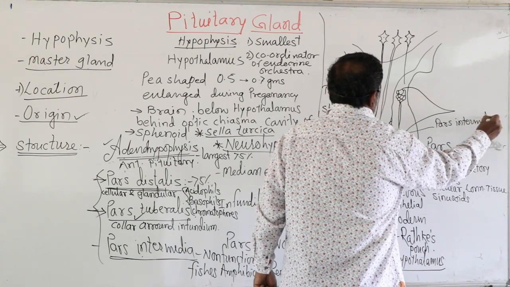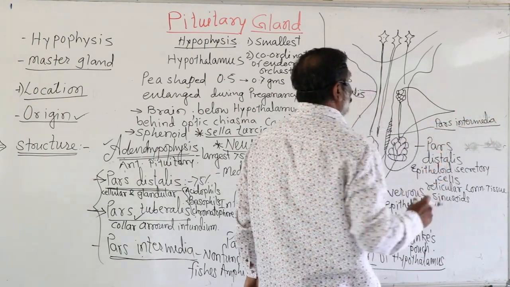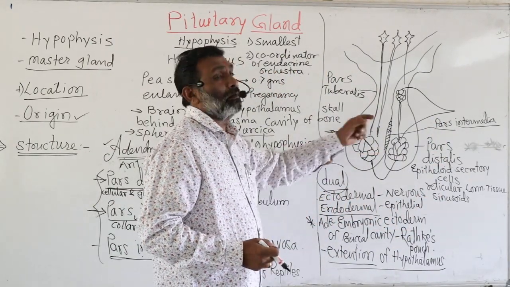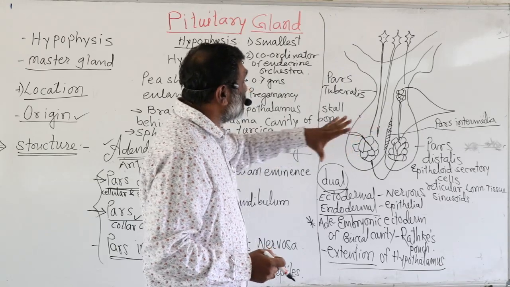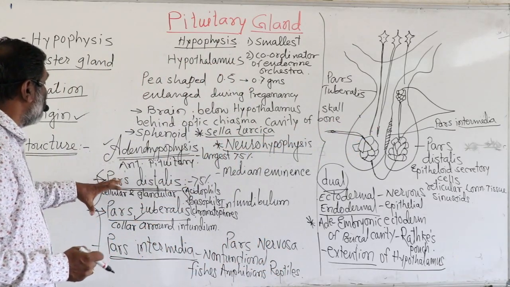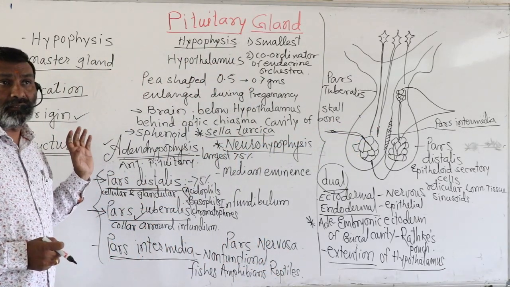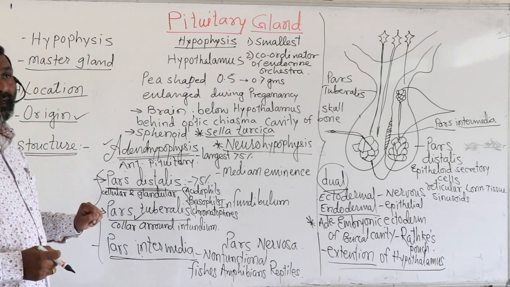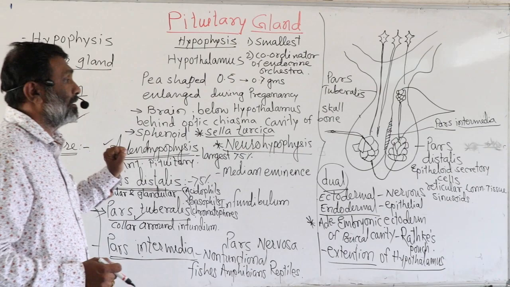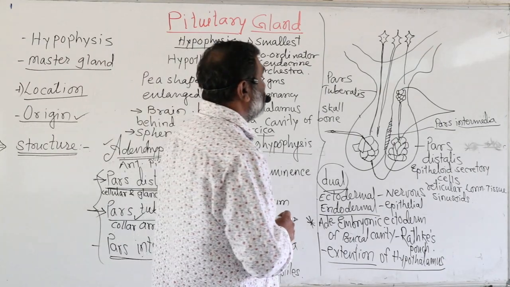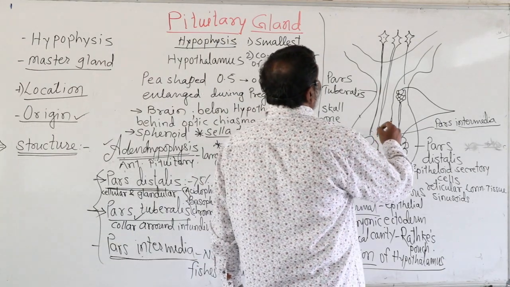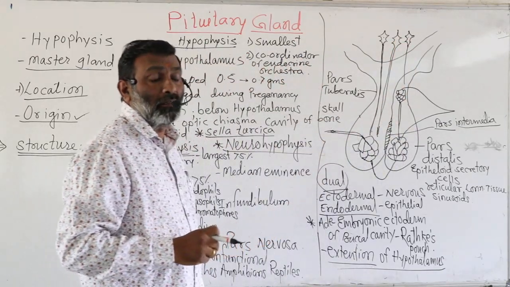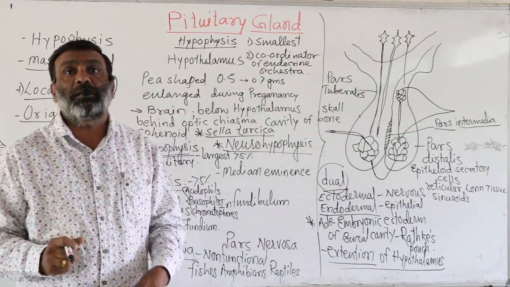The pars intermedia and pars distalis are the two important parts, and they are connected particularly to the hypothalamus. There will be a question in your NEET exam on how the hypothalamus is connected with the pituitary gland. So remember that the hypothalamus is connected with the pituitary gland by hypophyseal